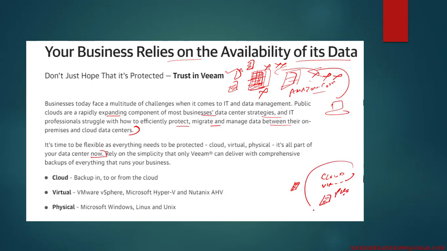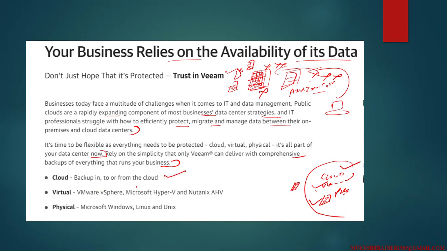So they all are combination a part of a network. So rely on simplicity that only Veeam can deliver with comprehensive backup for everything that runs your business. So Veeam backup allows for cloud, for virtual, and for physical. Cloud: backup in to or from the cloud, that gives you a feature.